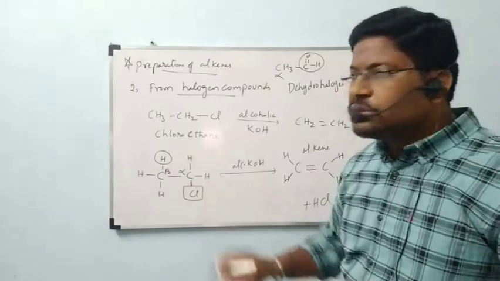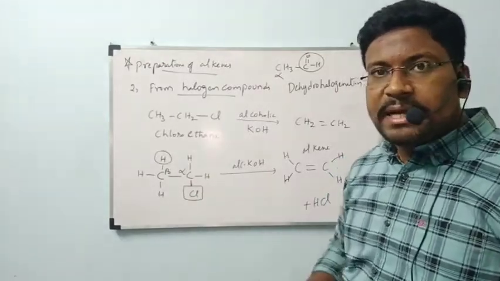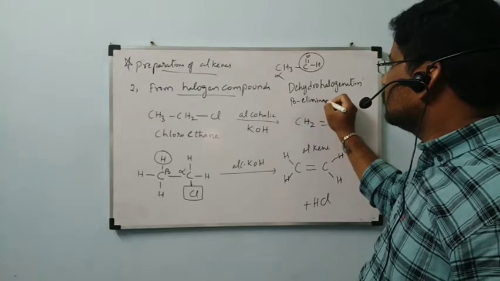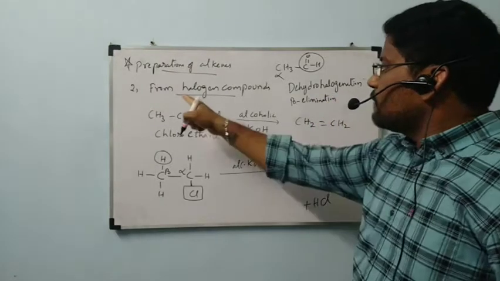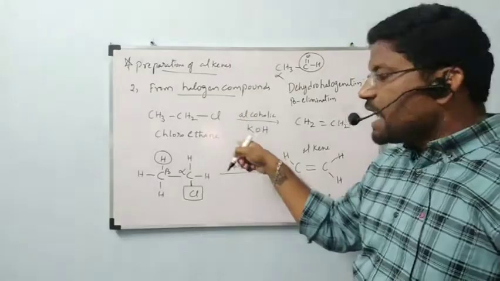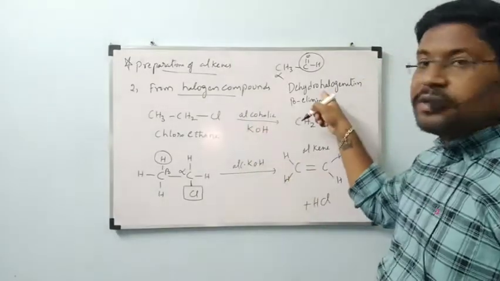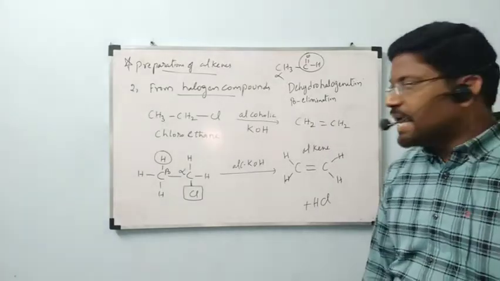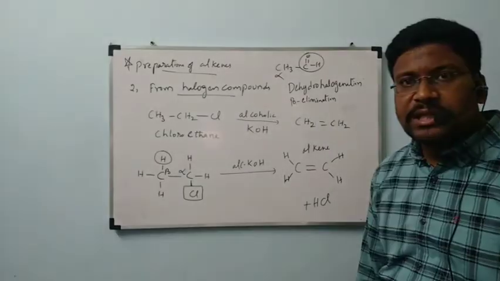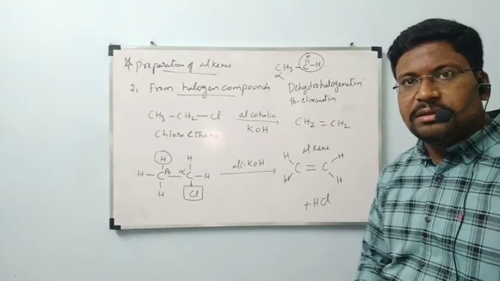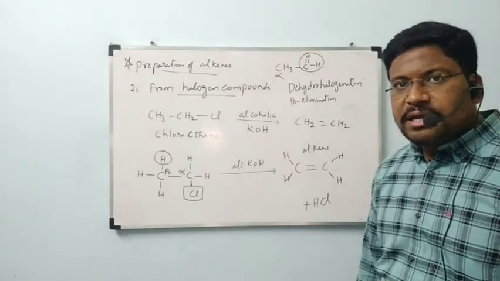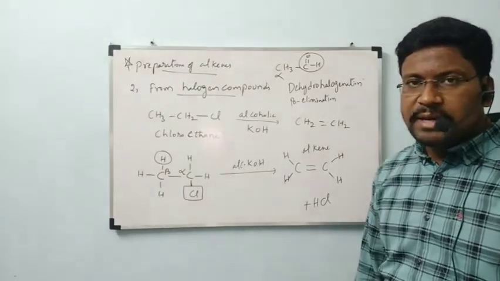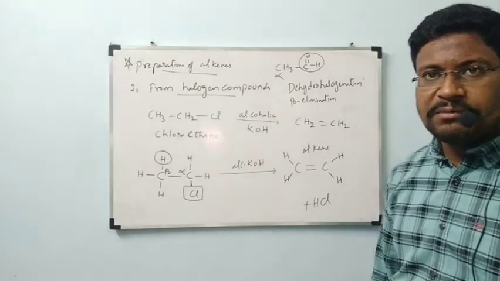First hydrogen is removed from the beta carbon, that's why this is also called beta elimination. From halogen compounds, this reaction is called dehydrohalogenation or beta elimination. You have seen why it is called beta elimination and why it is called dehydrohalogenation. One more time I will explain. Before that, observe the reaction carefully, all of you.